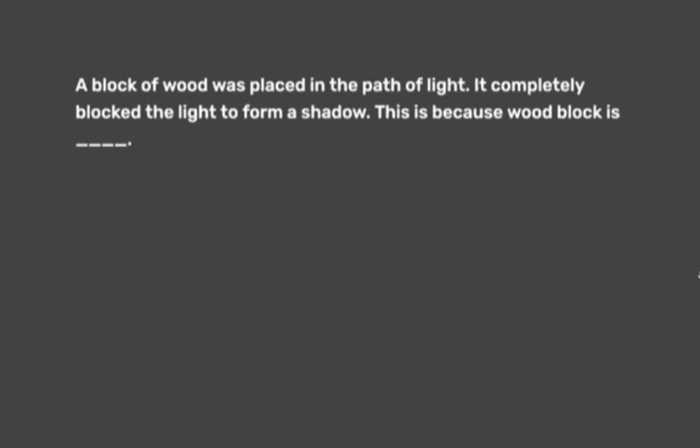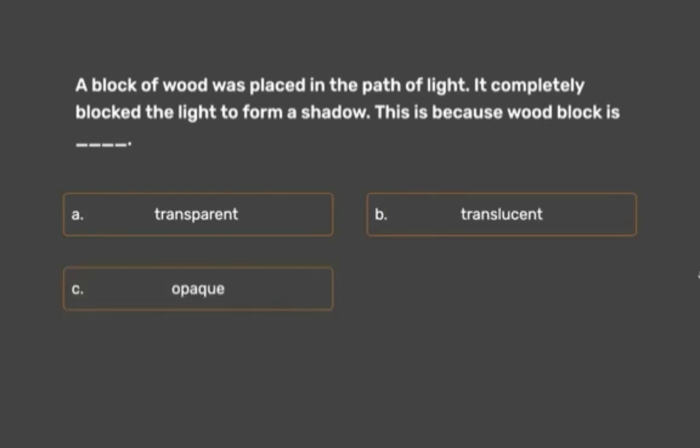Next question. Read all the questions very carefully. A block of wood was placed in the path of light. It completely blocked the light to form a shadow. This is because the wood block is A. transparent, B. translucent, C. opaque, D. conductor.